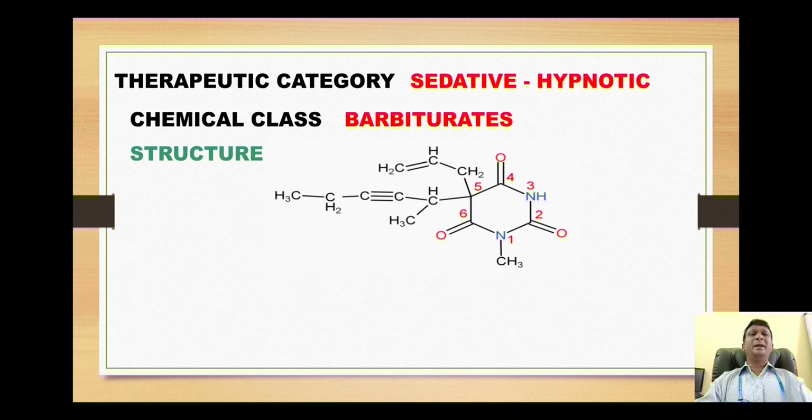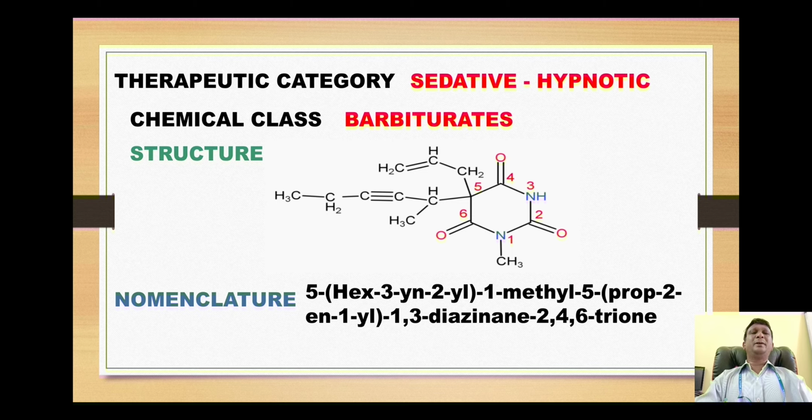Here you can find the presence of this six-membered heterocyclic ring where the nitrogens are at position number 1 and 3. Beside this, there is presence of 3 oxo groups at position number 2, 4 and 6. Beside this, we have 2 substituent groups at position number 5. So for IUPAC nomenclature, our basic nucleus will be this one, which is called as